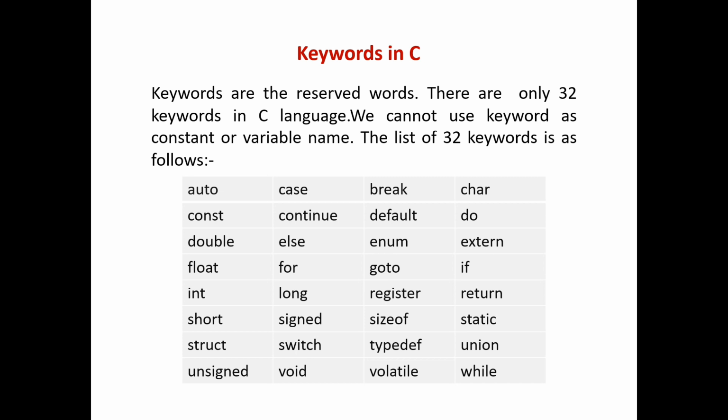Keywords in C. Keywords are reserved words. There are only 32 keywords in C language. We cannot use keywords as constant and variable names. The list of 32 keywords is as follows: auto, const, double, float, int, short, unsigned, etc.